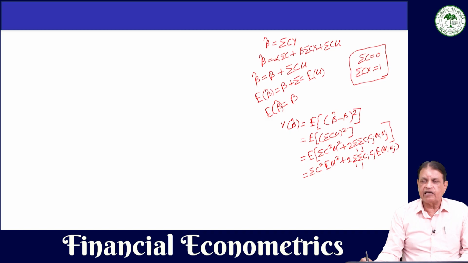Expected value of ui and uj we have already told you will be equal to 0, and this expected value of u square will be sigma square. So what you will have is sigma square summation c square. This will be the variance of beta hat.